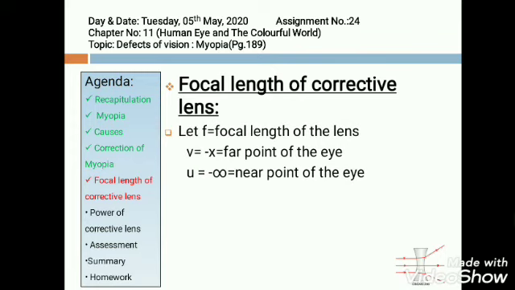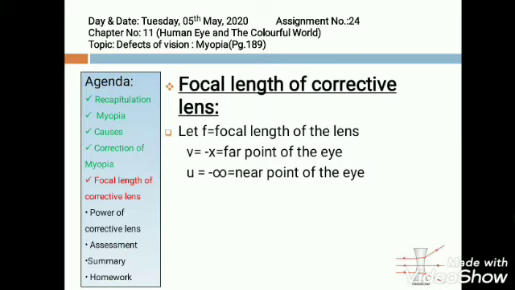Recall the formula which we have studied in chapter number 10, light reflection and refraction. Yes, 1 by f is equal to 1 by v minus 1 by u, known as the lens formula. f is the focal length of the lens. v, the distance of the virtual image, is considered negative, and we know that. Why negative? Because due to the sign convention of lenses, in a concave lens it is on the left hand side, so it is negative, the far point of the eye.